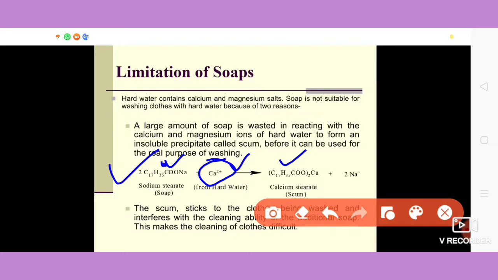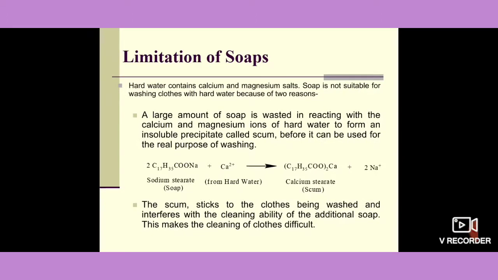Now the second reason why soaps are not suitable for washing clothes with hard water is that the scum which is formed sticks to the cloth being washed and interferes with the cleaning ability of the additional soap. So this makes cleaning clothes even more difficult.